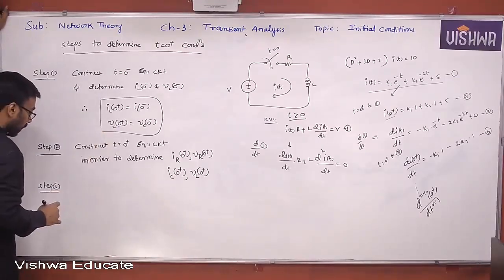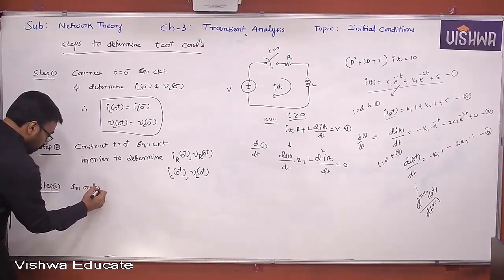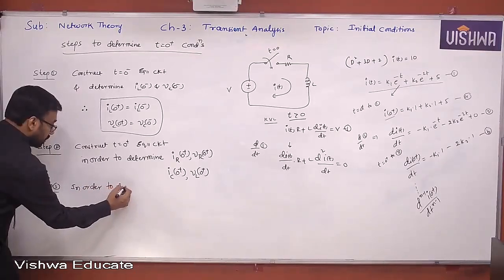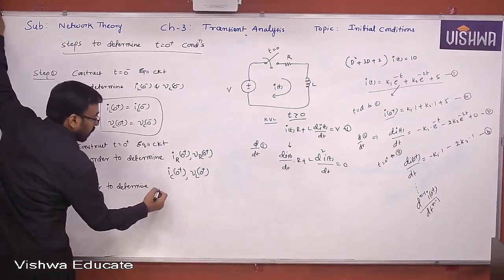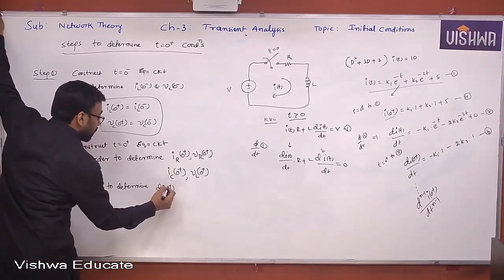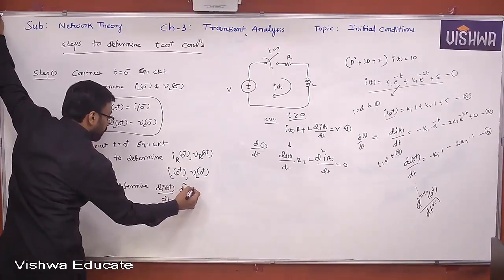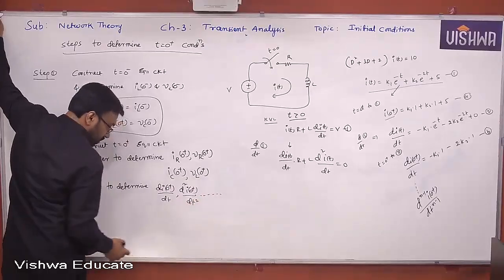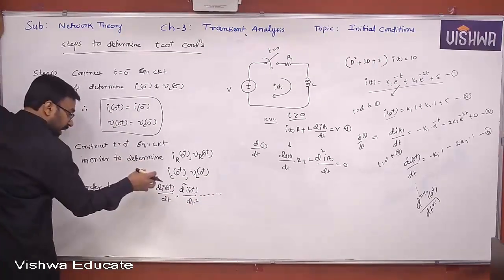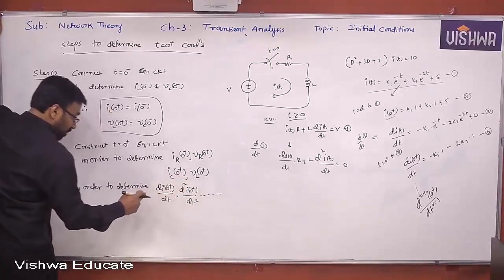Well, now, in order to determine di of 0 plus by dt, d square I of 0 plus by dt square, and so on. That means the initial conditions, the 0 plus conditions of higher order differential terms.